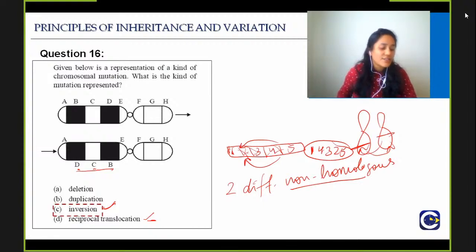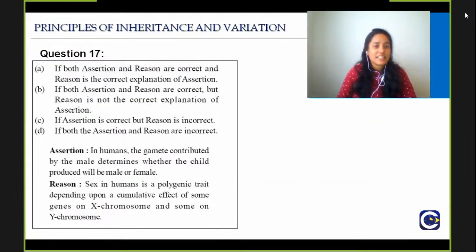Some of you did answer option number D. I hope it is clear for all of those. Reciprocal translocation will always be between two different chromosomes, not the same chromosome. Good. Then let's proceed to question number 17.